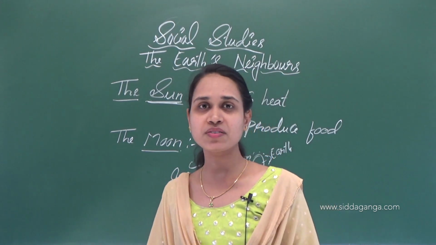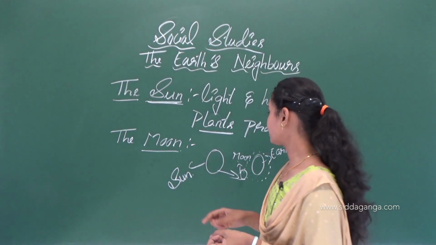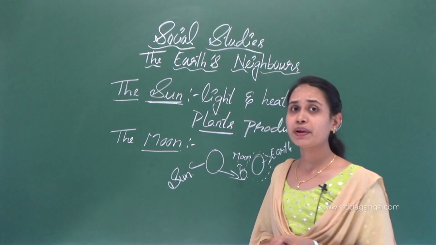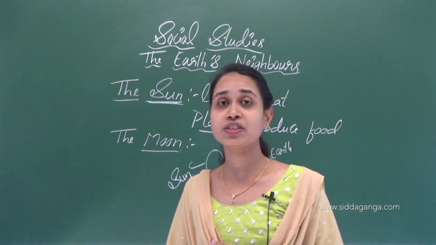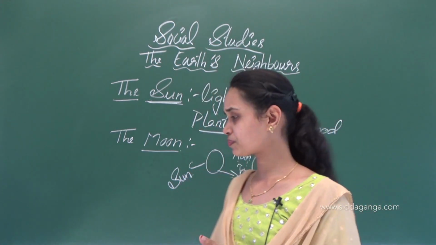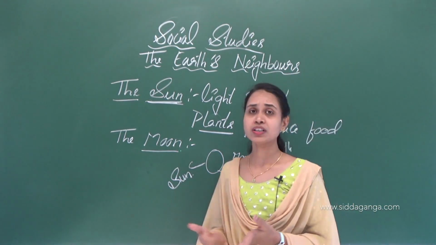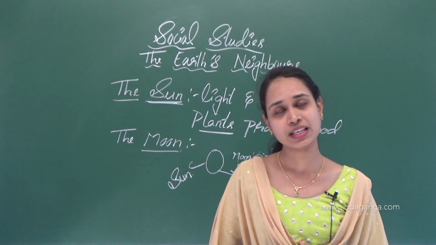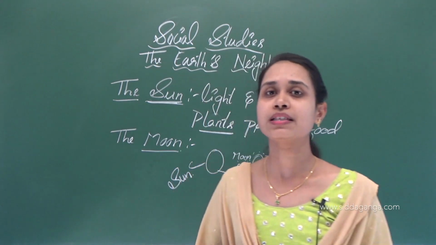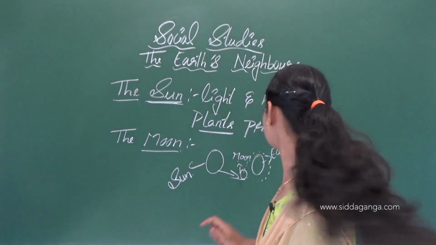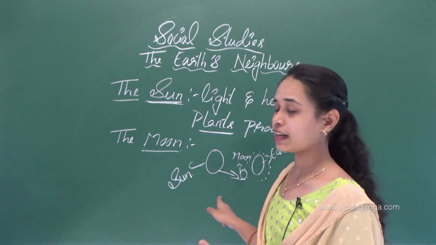That information is sent by the satellites. So it gives information about space. We are sending artificial satellites, but the moon is the natural satellite, okay?